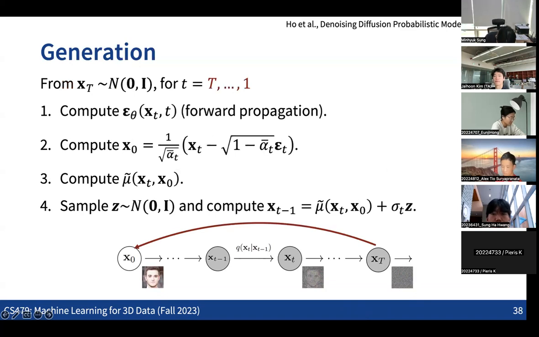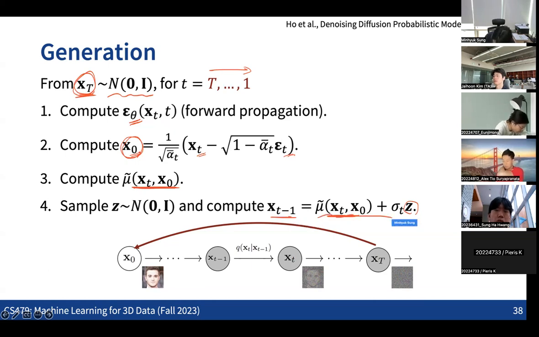And also, the generation time should be done in a more sequential way. For the capital T, which is sampled from the unit Gaussian, now we go into the reverse process, predicting the epsilon t because we don't know this information. By running the propagation using the neural network, we get this information. Then we compute the prediction of the x0 based on the xt and the epsilon t, and compute the mean of the distribution. Then, based on the mean and another sampled noise, we get back to the xt minus 1.